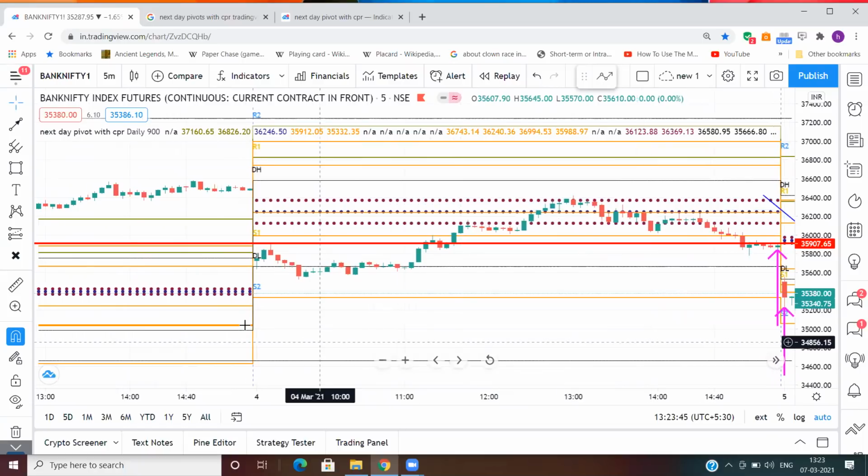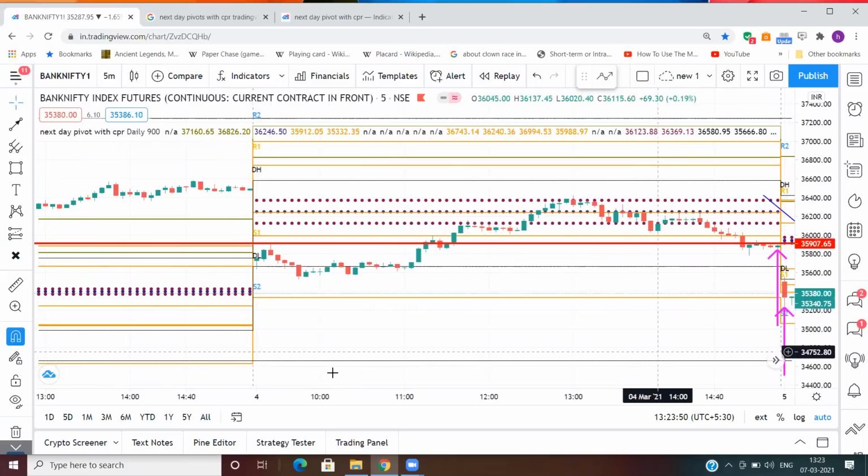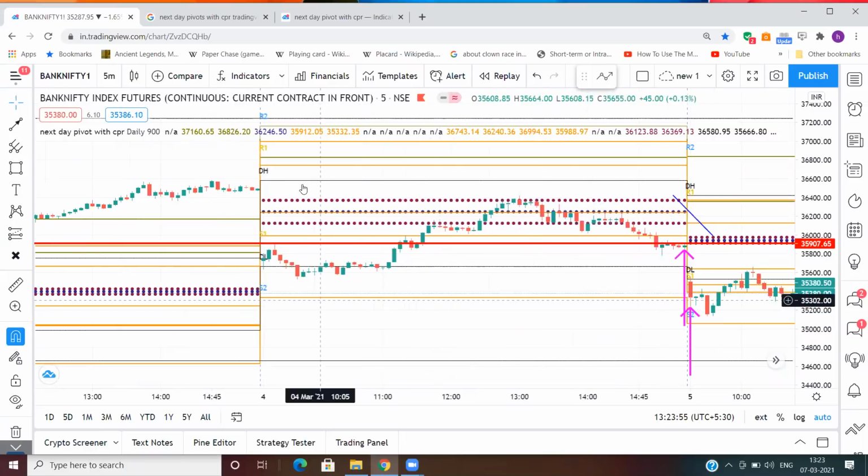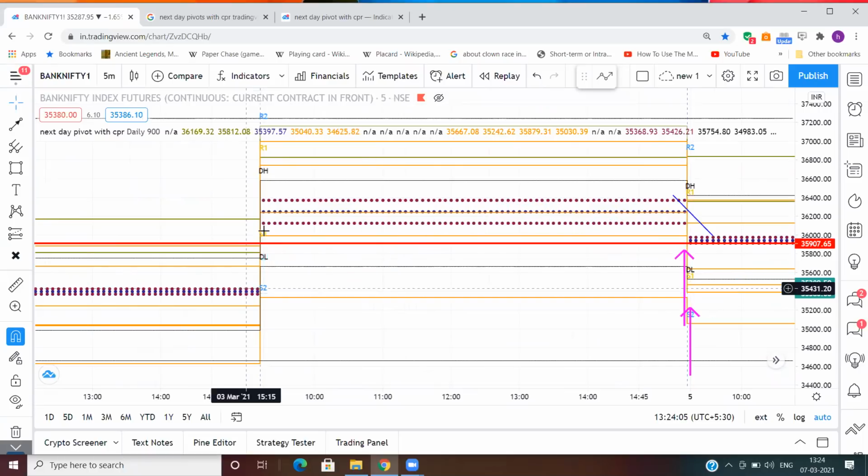Yeah. See, this is a good example. What I was telling here a day before. This was a higher value relationship, right? This is a higher value relationship.